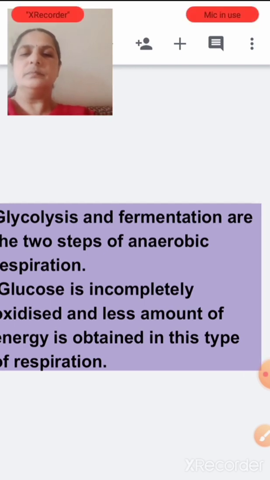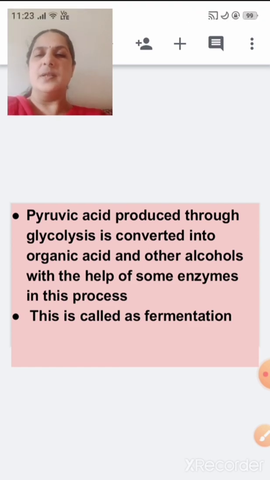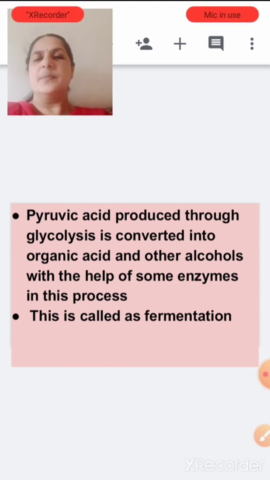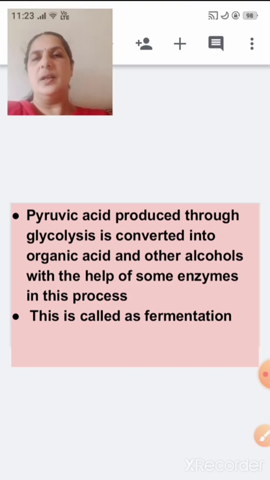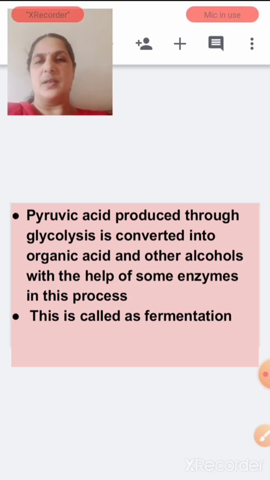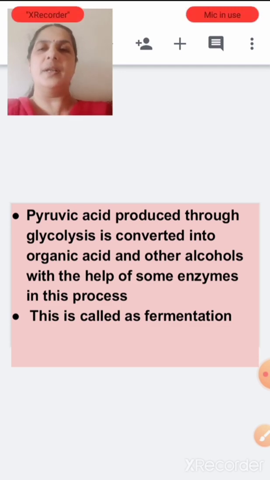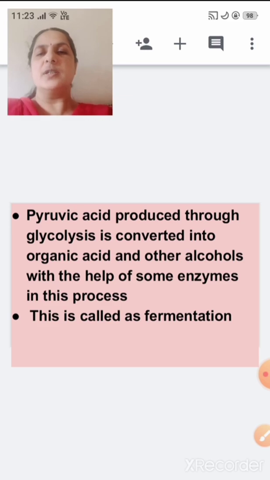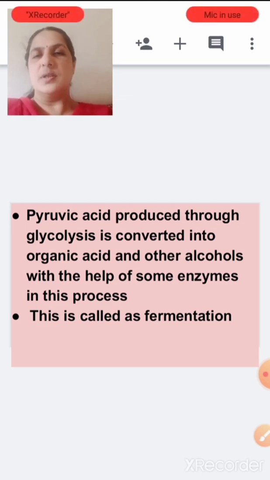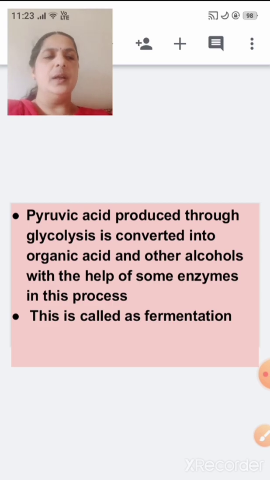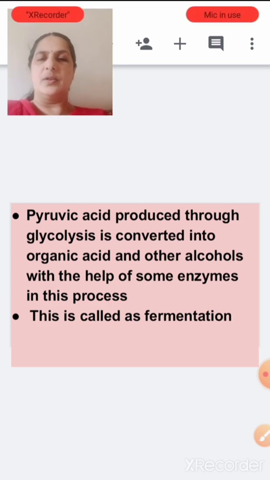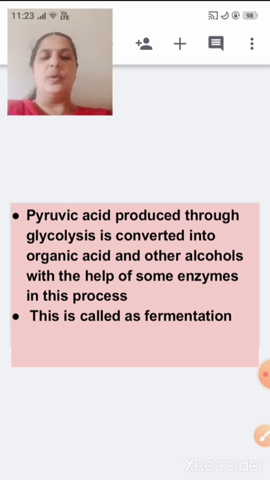Now let us learn what happens in anaerobic respiration. I'll show you the table so you'll understand better. The pyruvic acid produced through glycolysis is converted into organic acids and other alcohols with the help of some enzymes in this process. So what is fermentation? First, glucose goes through the process of glycolysis, and then you get pyruvic acid.